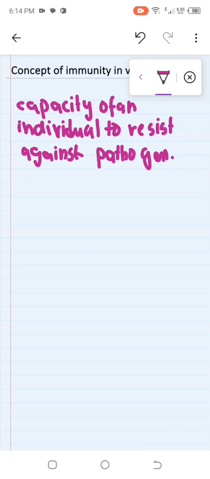Now let me discuss immunity further. Immunity is basically divided into two types.